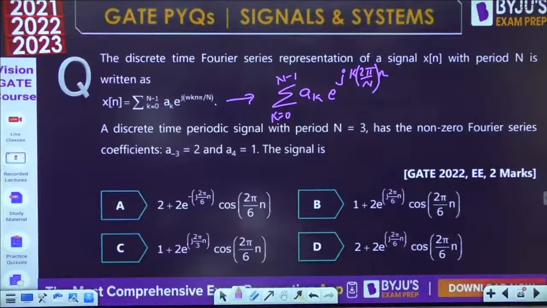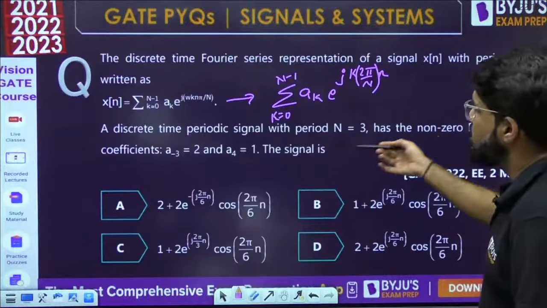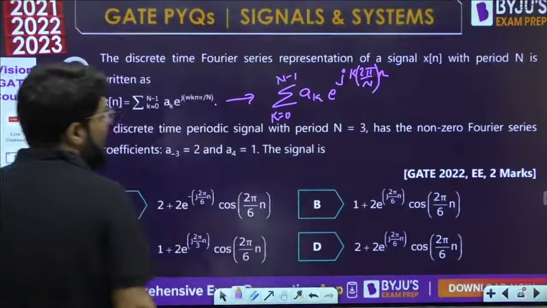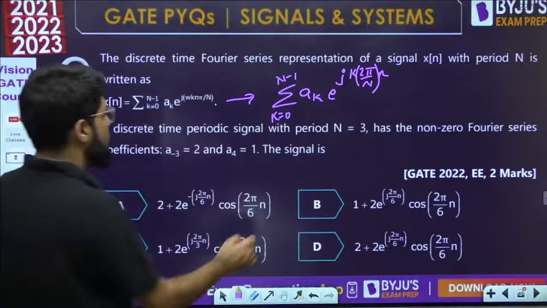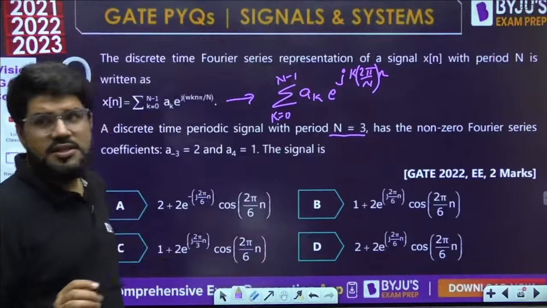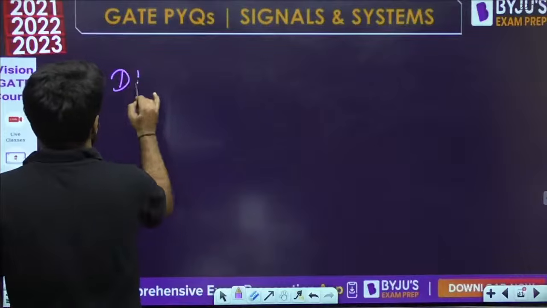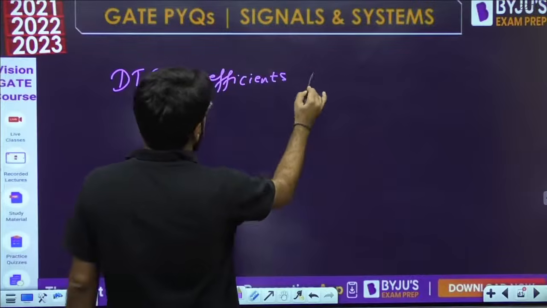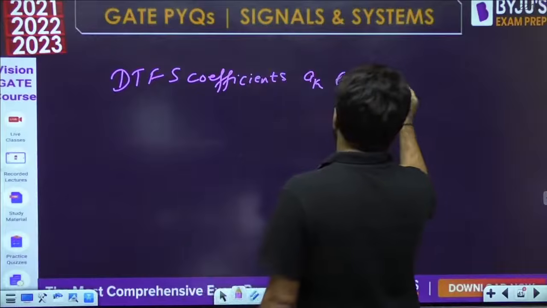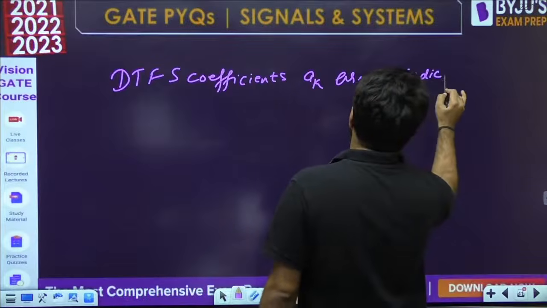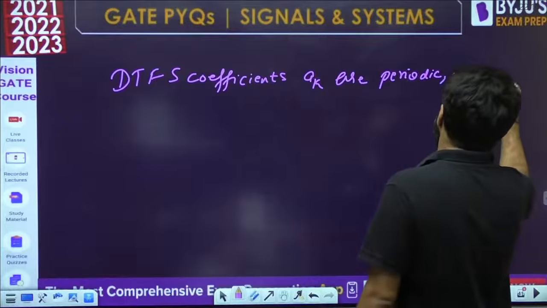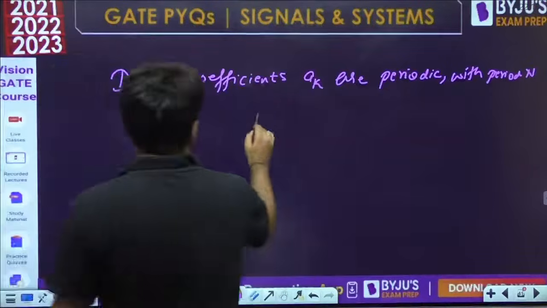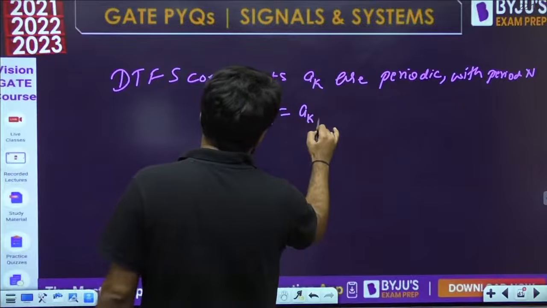Okay, now a discrete time periodic signal with the period n equal to 3 has the non-zero Fourier series coefficients a minus 3 and a4 given to you. What is the value of the signal? Okay, period n is equal to 3. Now guys, remember DTFS Fourier series coefficients, which we call AK, they are always periodic with the period equal to n. That means whatever is AK will be AK plus n.